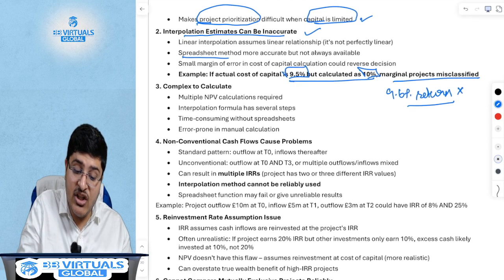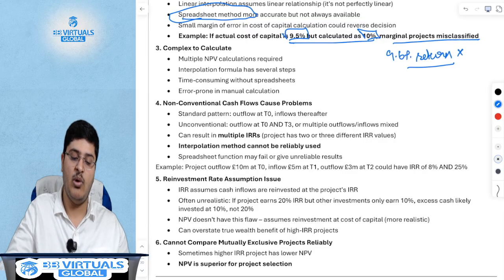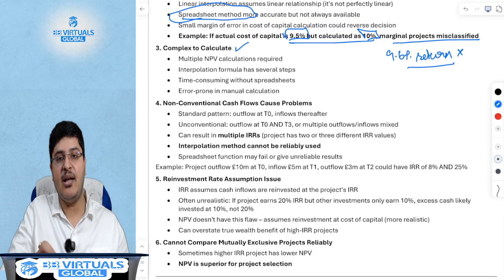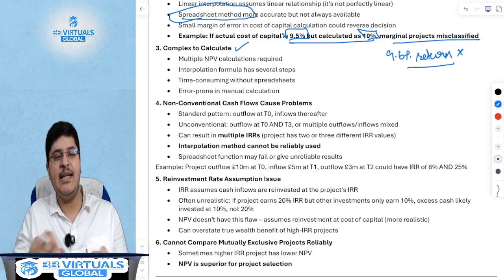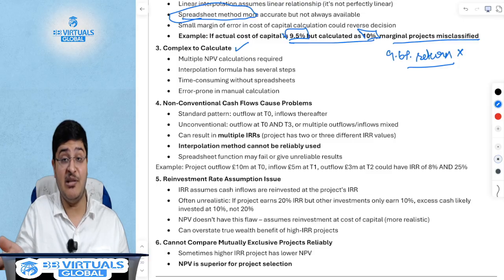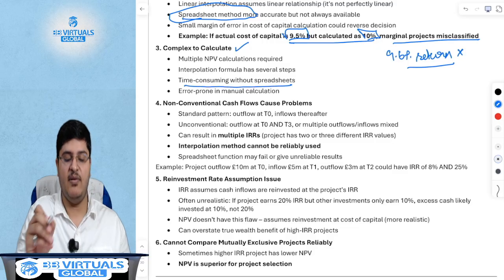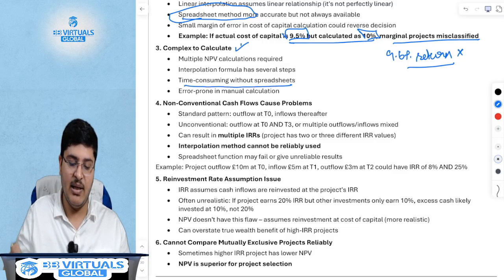And hence the spreadsheet method, which is where you use Excel, is much more accurate. If you calculate IRR using the interpolation method, it is not very difficult, especially if you've learned from me. But there is always some difficulty. You have to use your calculator 3-4 times, unless you are of course using the spreadsheet method, which is just one formula. But it is time consuming without these spreadsheets, and hence it is complex to calculate.